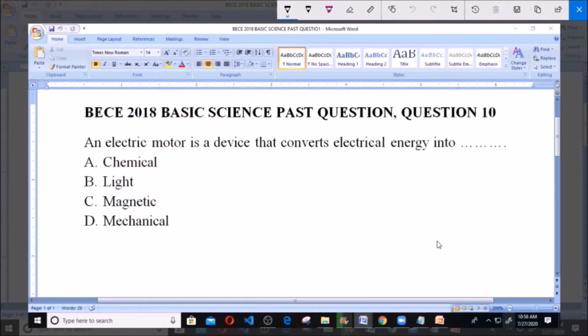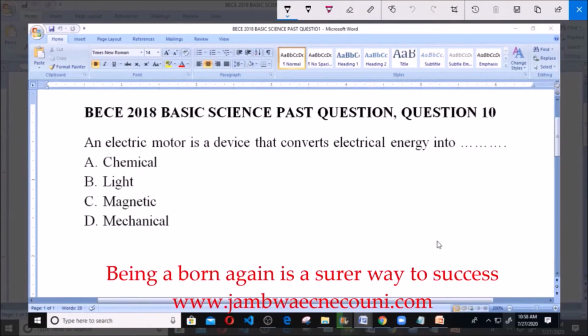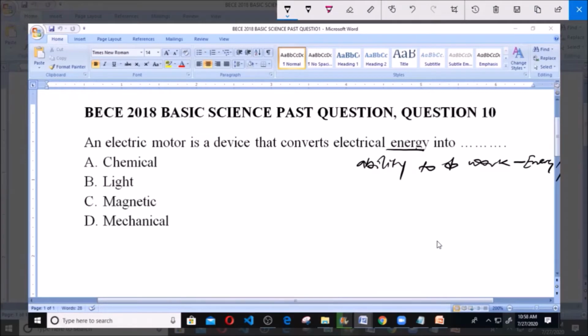Now, what is energy? Energy simply means the ability to do work. Now we are asked that an electric motor will convert electrical energy into dash.